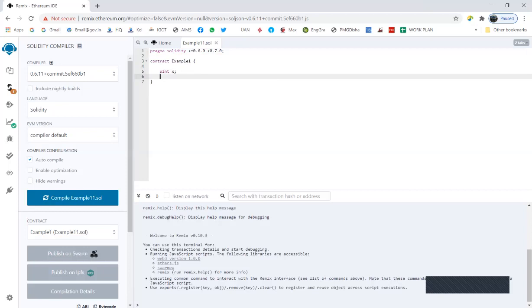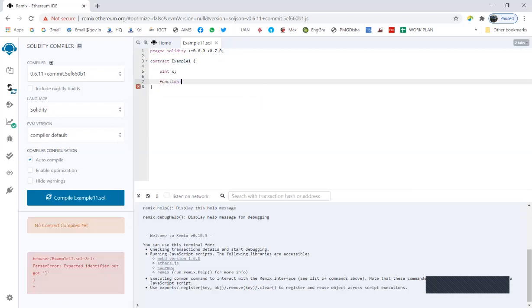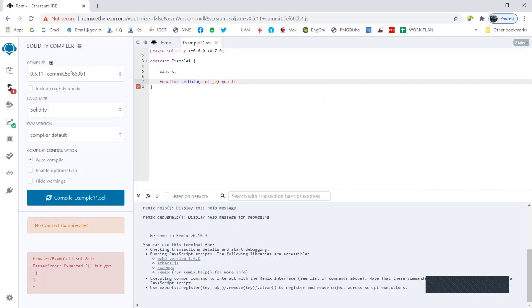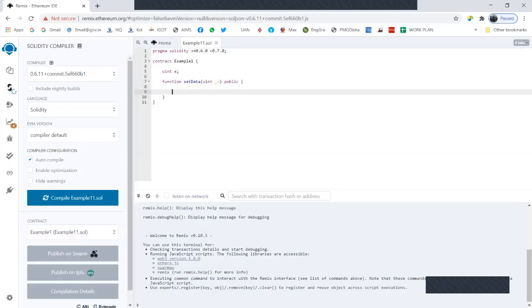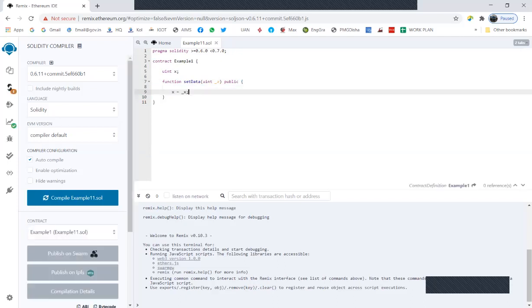If I write only uint, it means I am declaring it as uint256. And I use a function setData. Here I am passing the value, I get this parameter variable as x, and I make it public. Then I set the value of x to x.